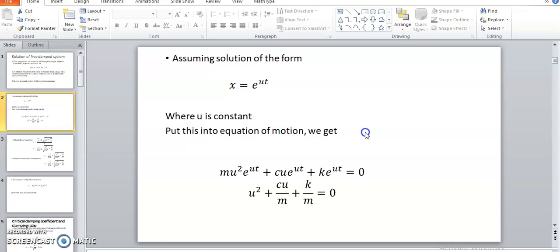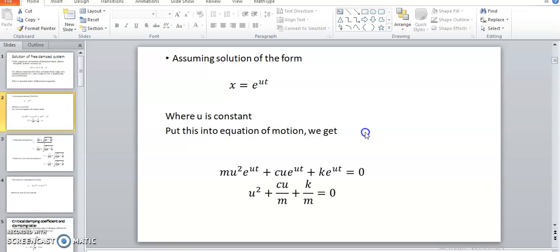Here a1 and a2 are constants, and u1 and u2 are the roots of this particular equation. Our task is to find the roots u1 and u2.